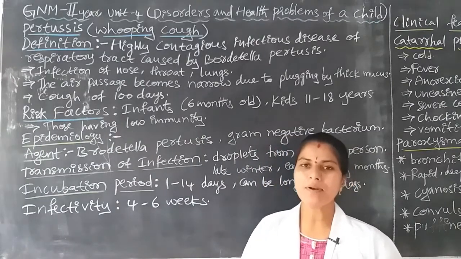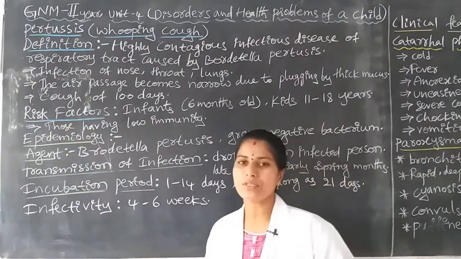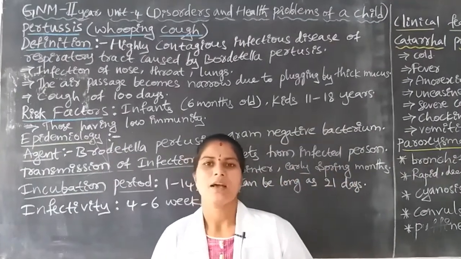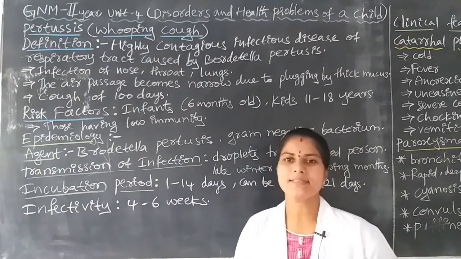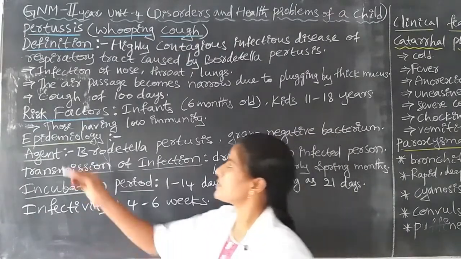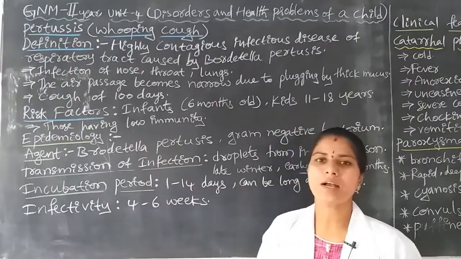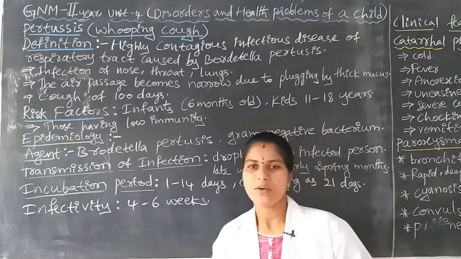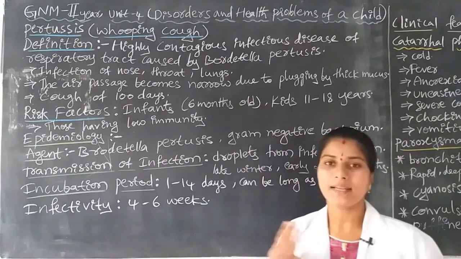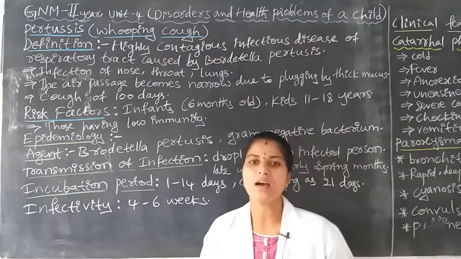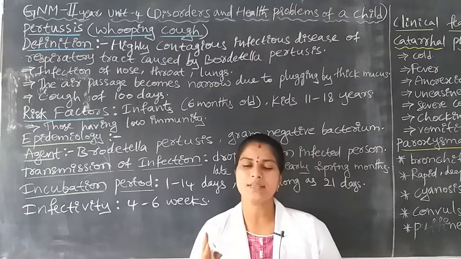The communicable diseases, for example, we discussed in previous videos so many diseases: measles, diphtheria, along with another disease, that is pertussis. Pertussis is one of the communicable diseases. What is meant by communicable disease? A communicable disease is nothing but a disease that spreads from one person to another person easily, one child to another child.